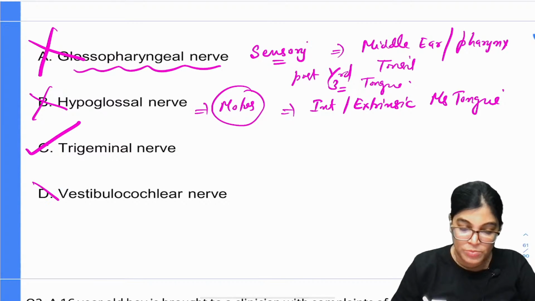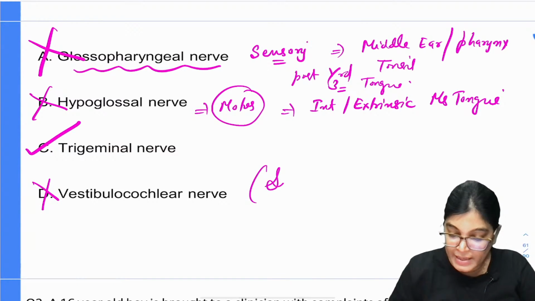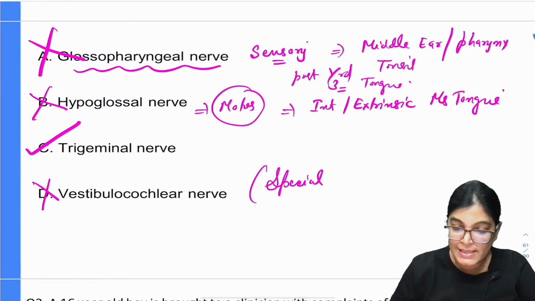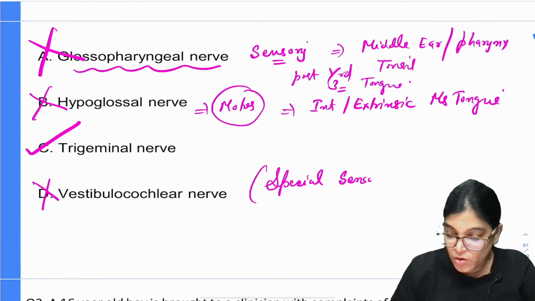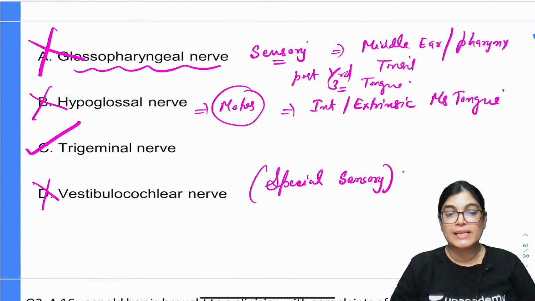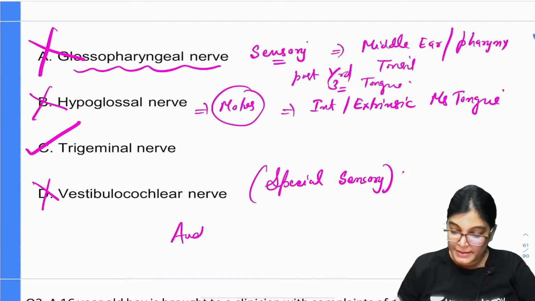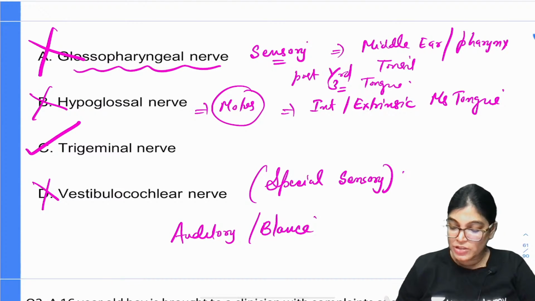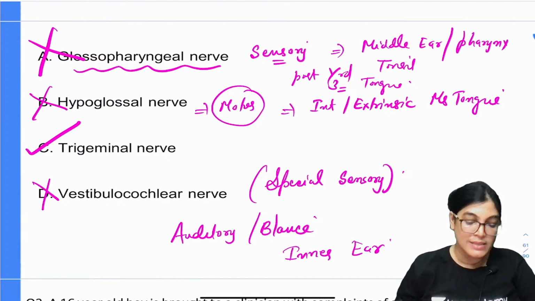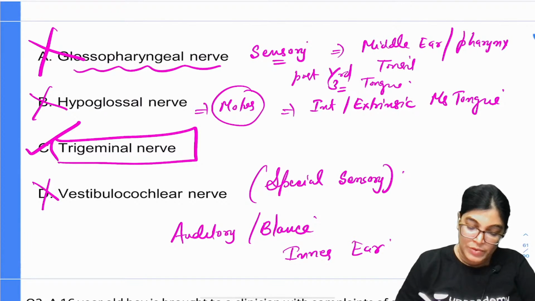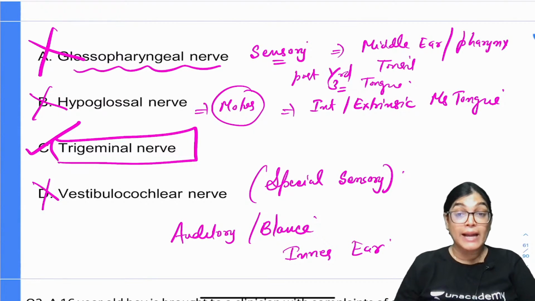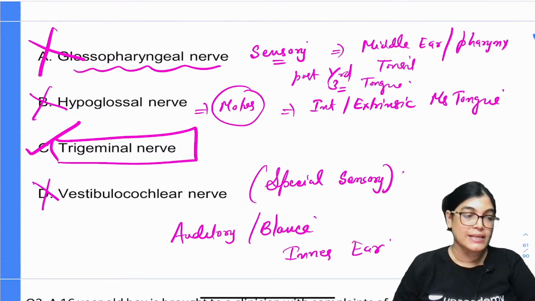The vestibulocochlear nerve is not the correct answer. It provides special sensory innervation required for auditory sensation and balance of the inner ear. So this is not involved, and this is not the correct answer. In this case, the history of the patient of TM joint disorder and referred pain to the ear marks C as the correct answer.